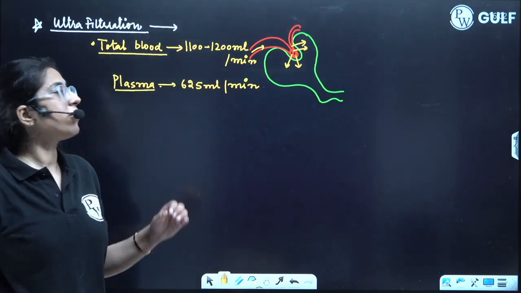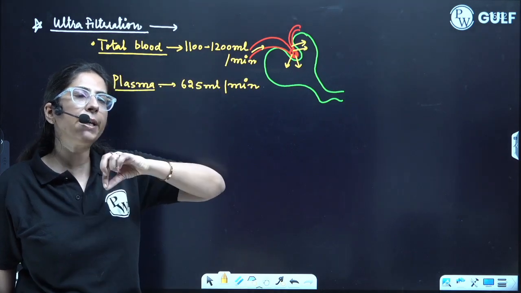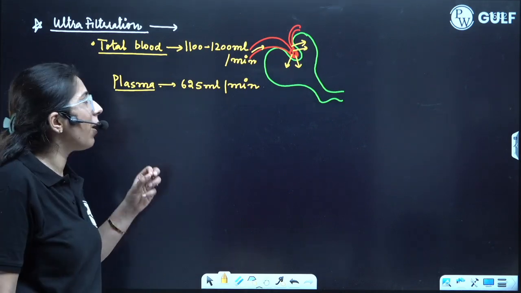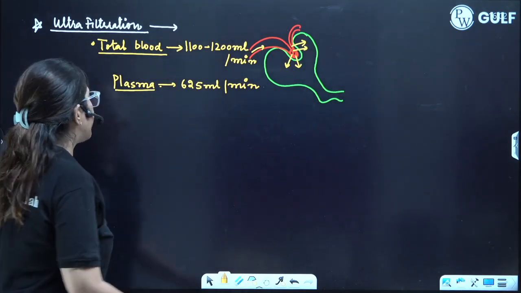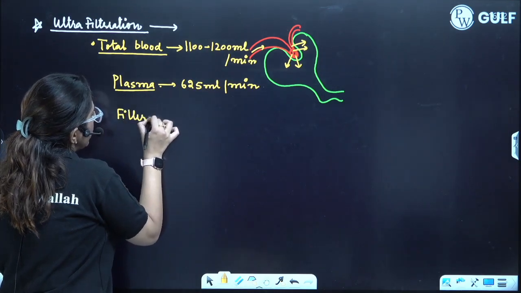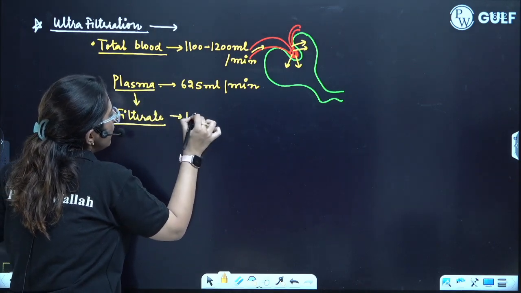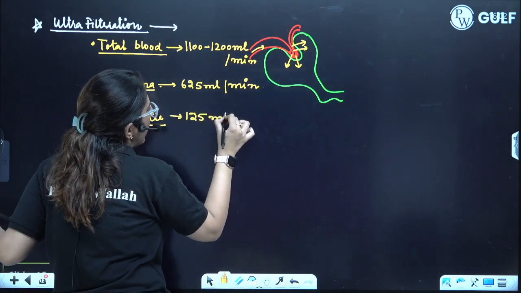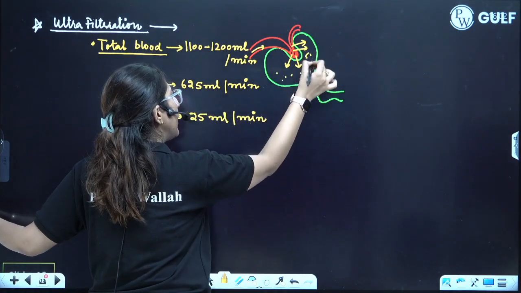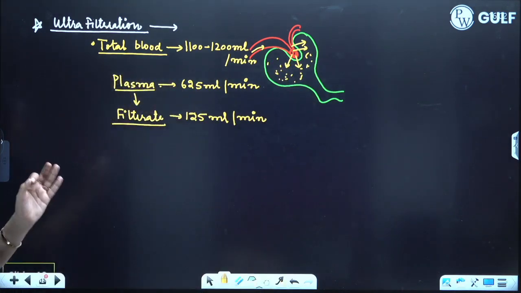Clear? Now just imagine blood is coming with pressure. Now the diameter of the pipe is reduced, so there will be a pressure generation. Because of that pressure, there will be formation of the filtrate. So the amount of filtrate which will be formed from this plasma is 125 ml per minute. So that means here 125 ml of the filtrate is formed per minute.